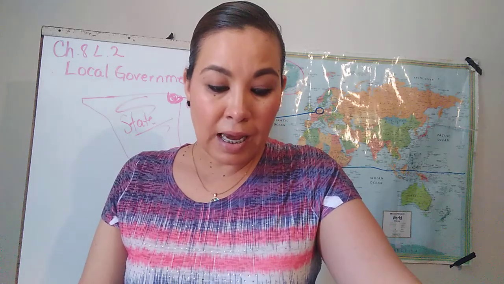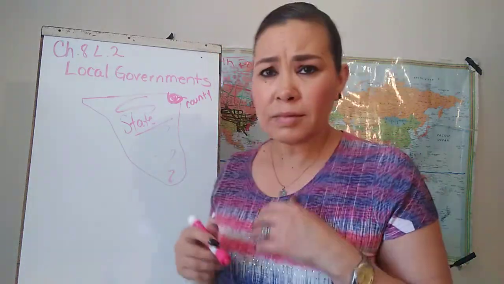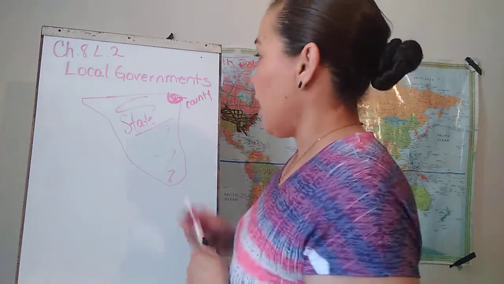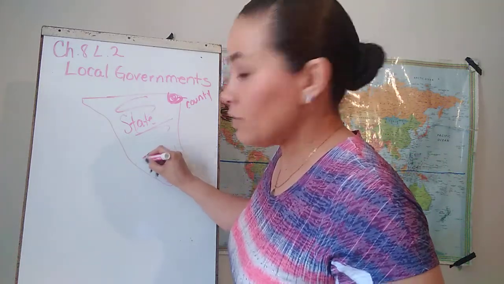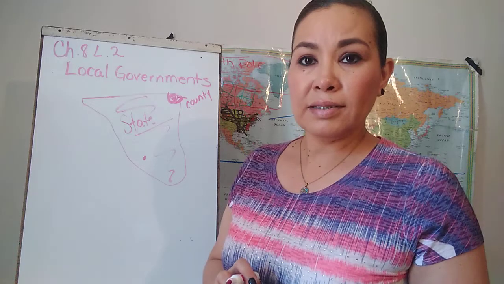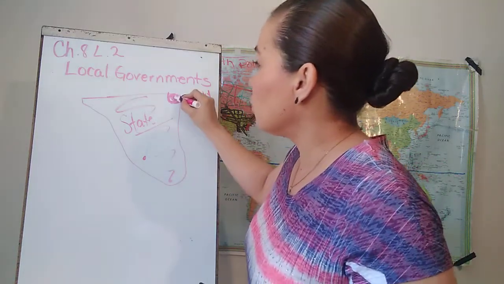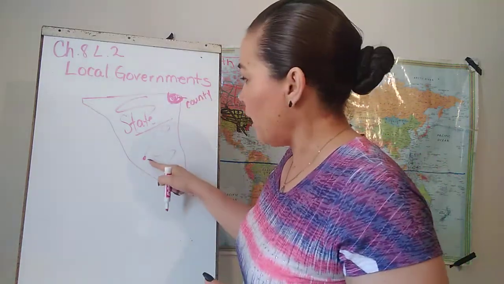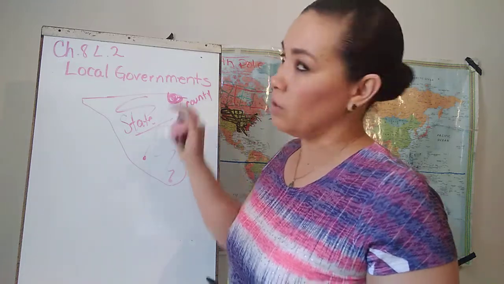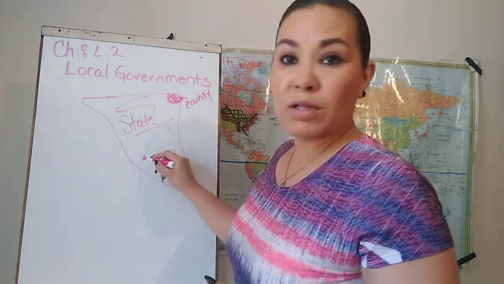Each city and town in a county has its own local government. What do we mean by saying local? Local is something original from a place. For example, I cannot say that an animal that lives in this place in the state is local to this county. Does this animal belong to this place? No. This animal is not local.